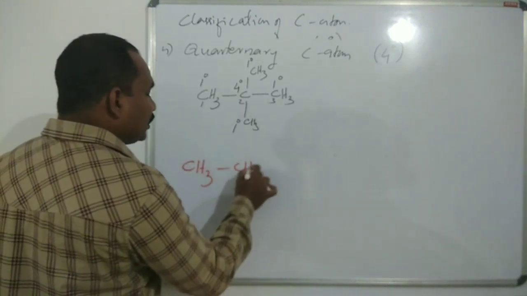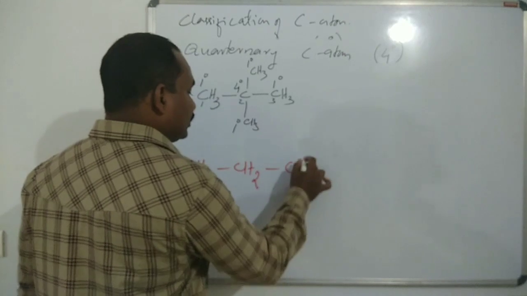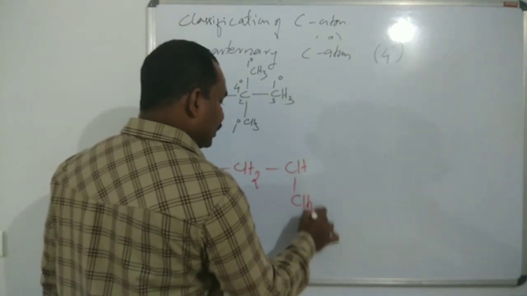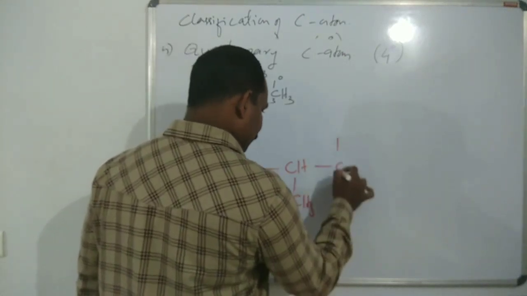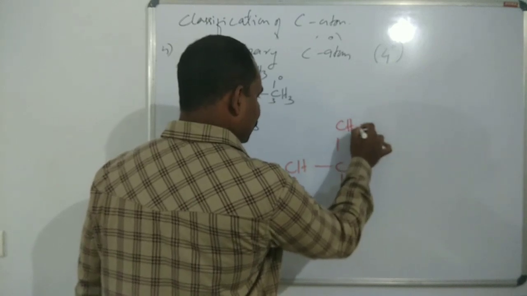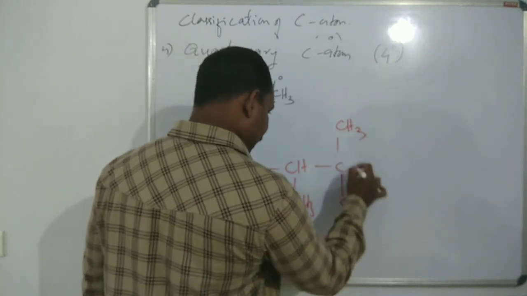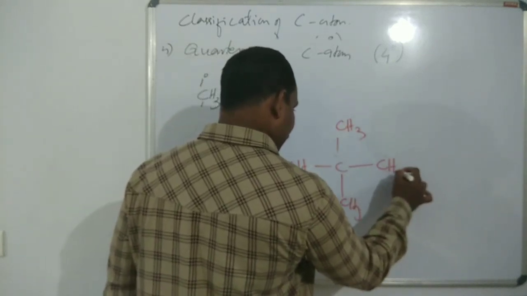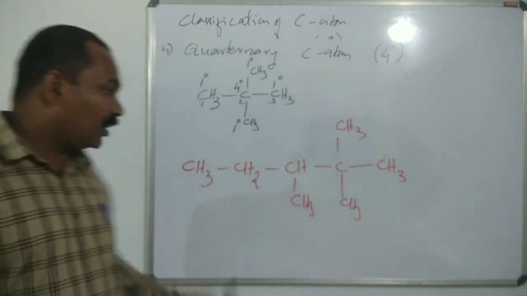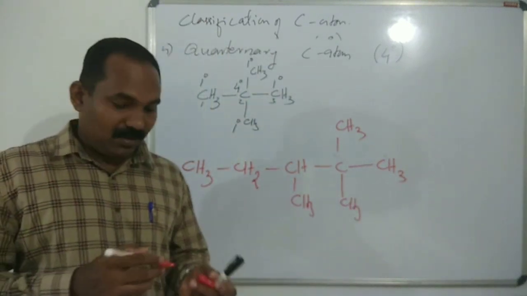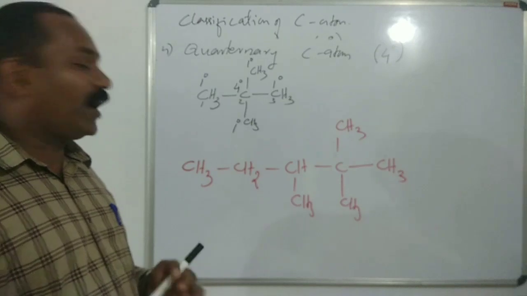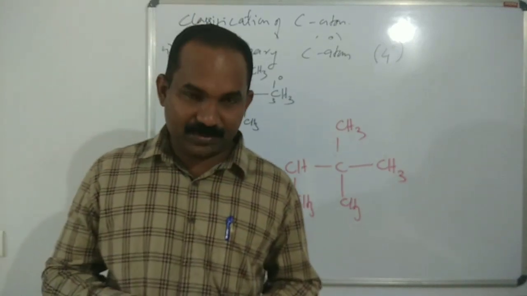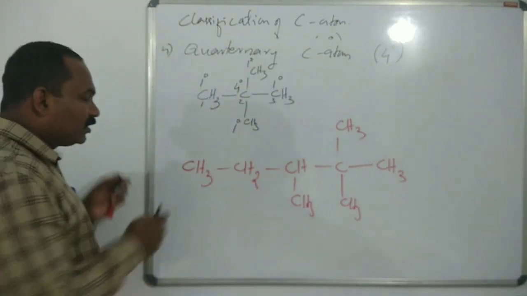Let's take an example. CH3, CH2, CH, CH3, CH3, CH3, CH3. This is a particular example which contains all types of carbon atoms. What about this carbon?